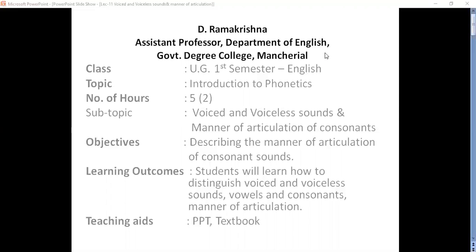If time permits, we'll see some aspects of manner of articulation. The teaching aids I'm using for this are PPT and textbook.